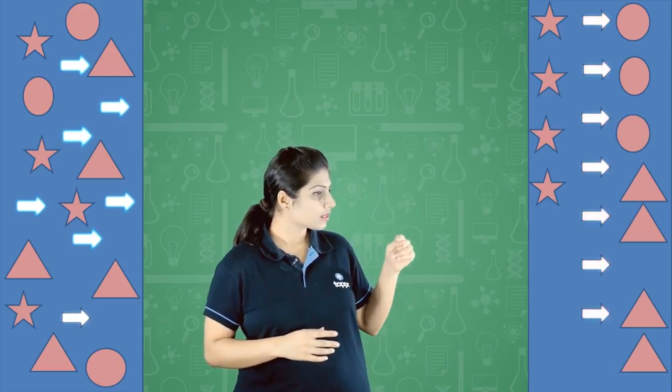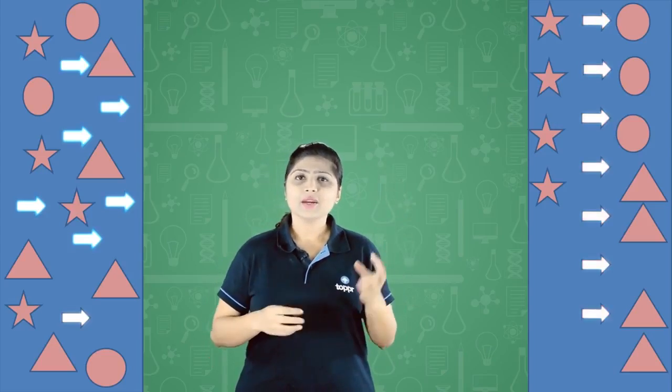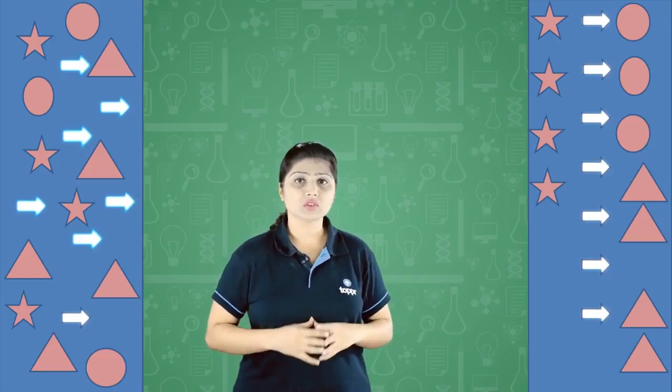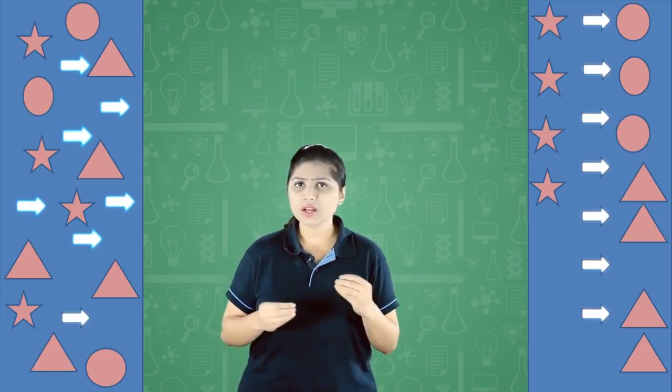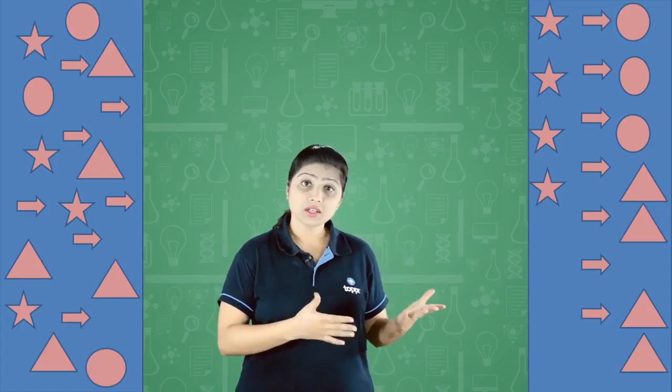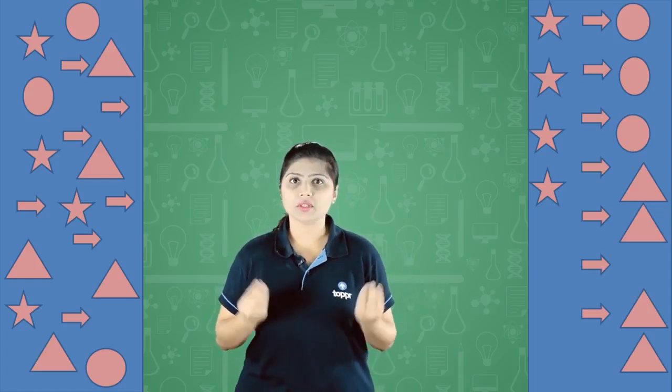1, 2, 3, 4, 5, 6, 7. Oh, it was easy for me to count how many stars or arrows are there in this picture. But it was not that easy to count them here, because there is a chaos here. But here things are classified according to their shapes.